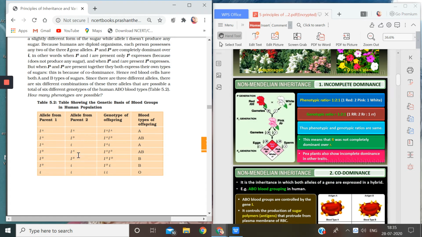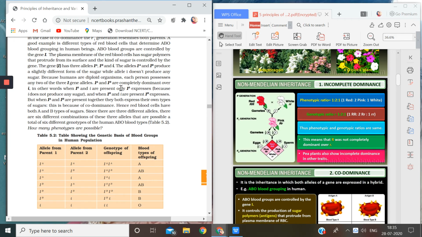In both these cases, IA type of sugar is present and IB type of sugar is also present. That means both the genes are expressing themselves, and because both of them are expressing, both are dominant, and hence the case is called codominance. Okay, I hope I'm clear with this point.